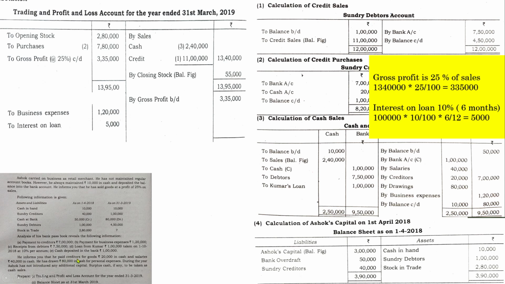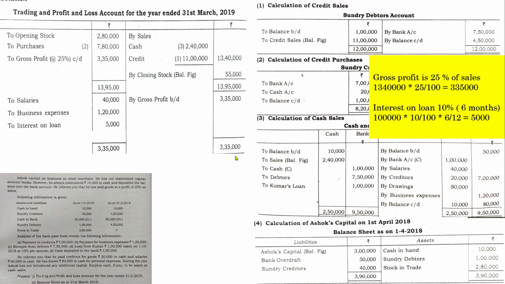Next one, go through the other transactions. Salaries paid in cash, salaries 40,000, and there are no further details regarding profit and loss account. Anyway, go through all the detail whether we have recorded everything in the respective columns. Now take the total of both sides.